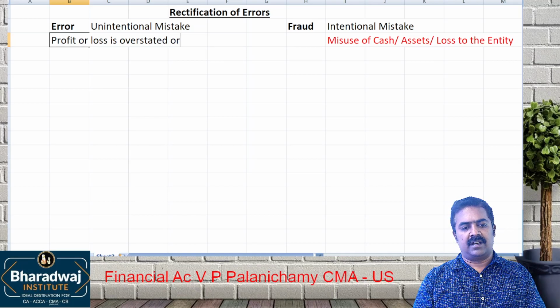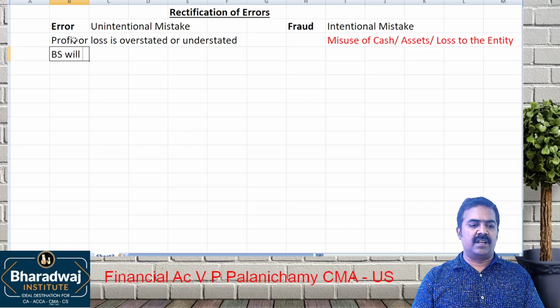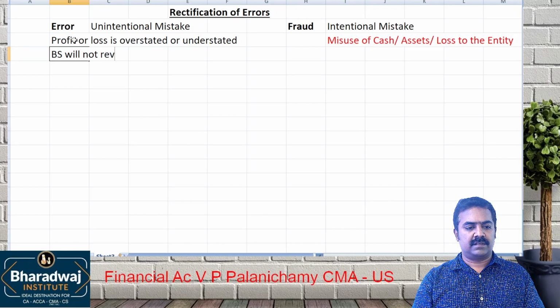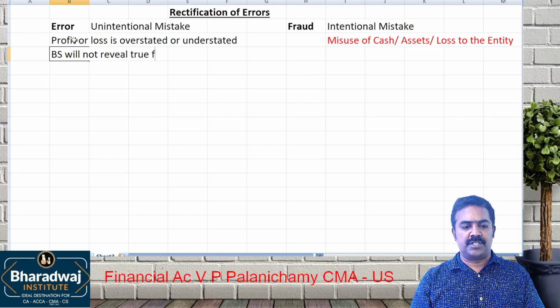Because of error, what will happen is profit or loss overstated or understated. Balance sheet will not reveal true financial position.